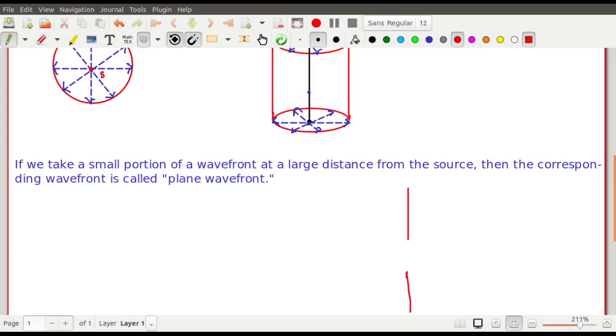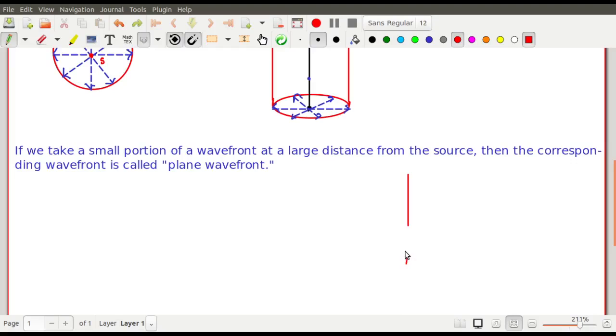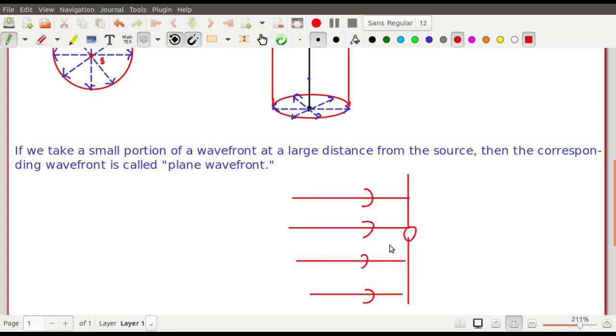Suppose you have a slit over here, a fine hole or a slit like this. Now a parallel beam of light is made to be incident on it. That is a plane wavefront. So what actually happens once the light beam is incident? What actually happens on the screen? What do you expect?